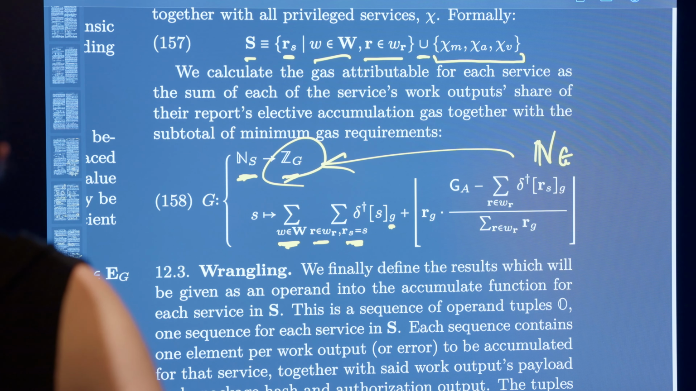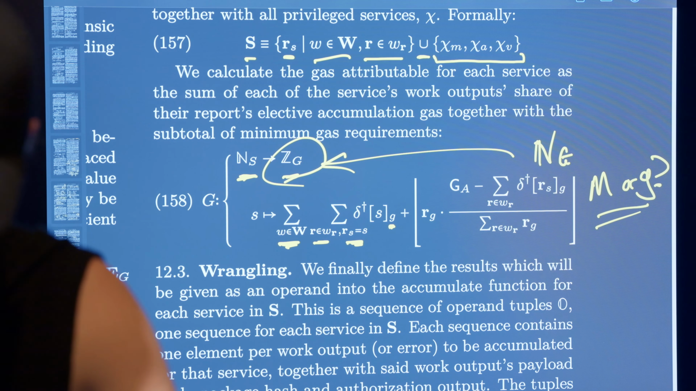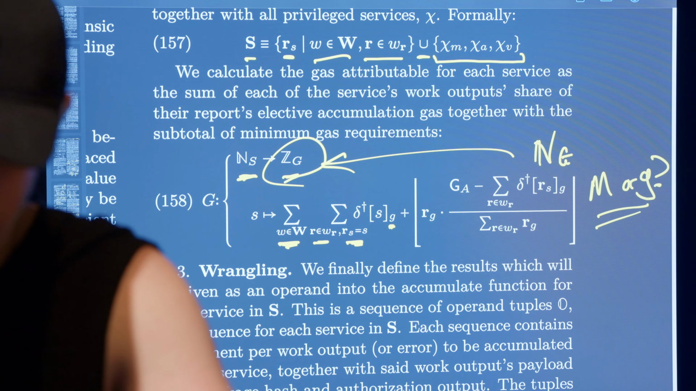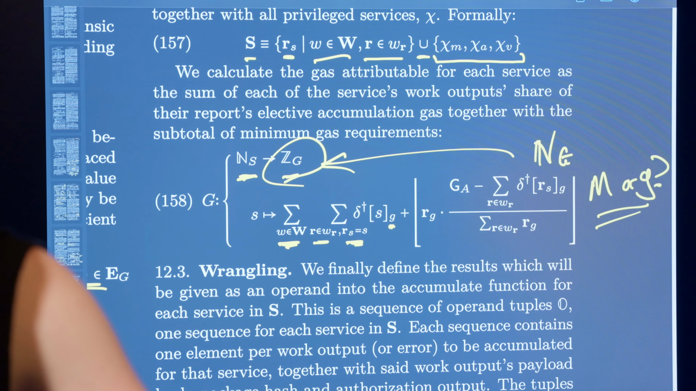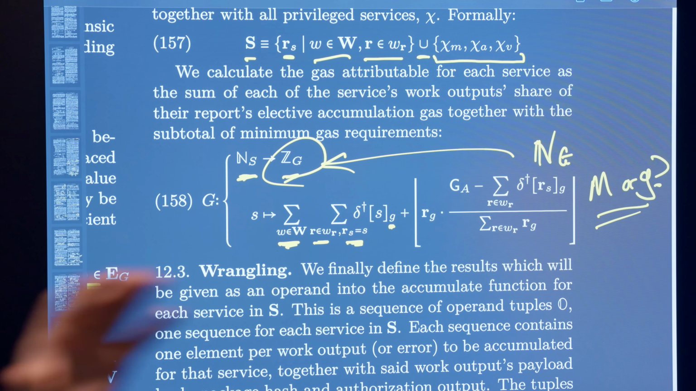I think there might be a mistake in either here or in the previous one, because I think in the previous one this was M, and it should be either M or G. But anyway, I think it's G. I think the other one was wrong. That should have been G instead of M. Anyway, so we're going to go into the service and look at its minimum gas for accumulation. It gets that anyway. So that's why we're going to sum all these up to begin with.